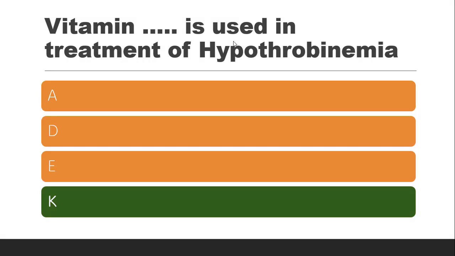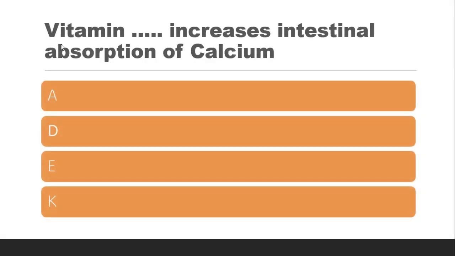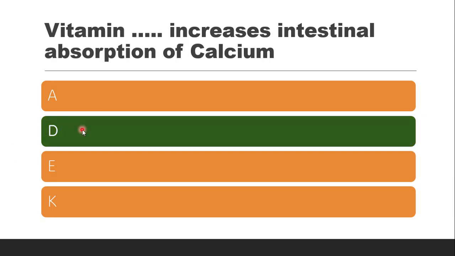Next question is, vitamin dash increases the intestinal absorption of calcium, or which vitamin is needed for the calcium absorption? Vitamin D can be synthesized in the body through the sun exposure. Sun exposure will convert cholesterol to vitamin D, but for the absorption of that vitamin also we need calcium. So the correct answer is, it is vitamin D.